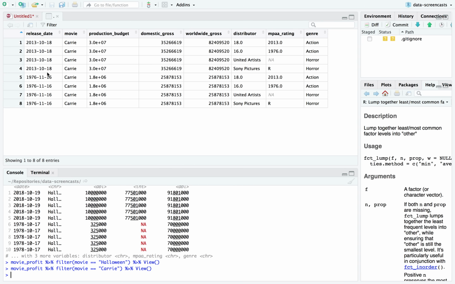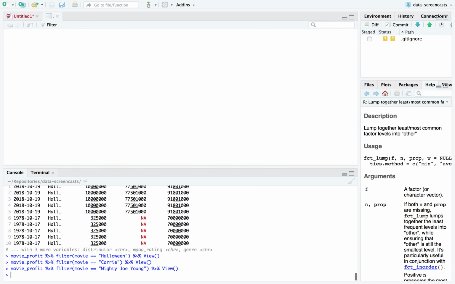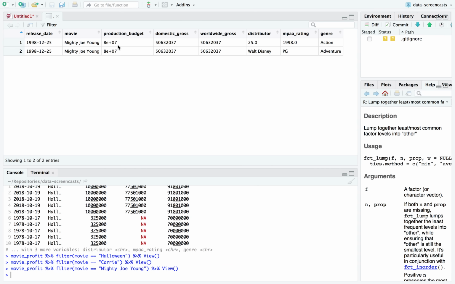There were 2 carries, but there are 8 carries here. And before, I saw that Mighty Joe Young popped up twice in the data set. Same data, except here the MPA rating was incorrectly stated as 1998, and here it's stated as this is the better row. So in this case, there's a good row and a bad row. The good row comes second.